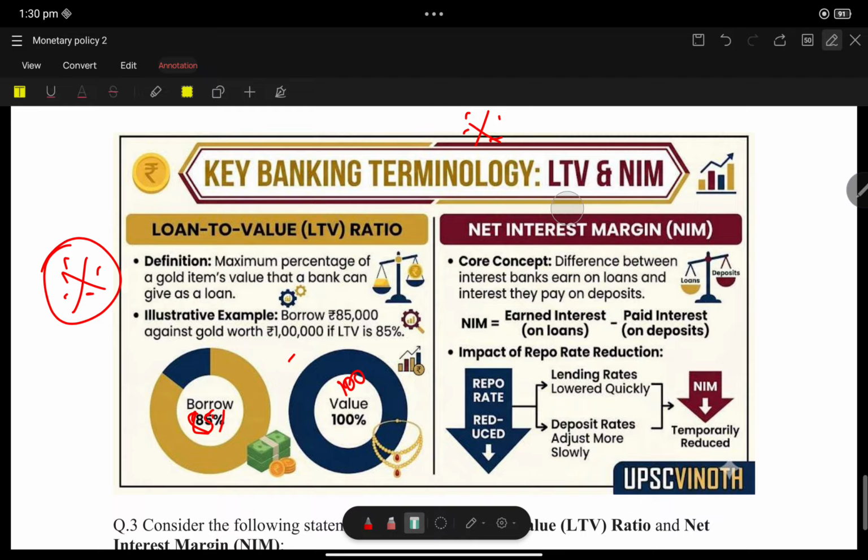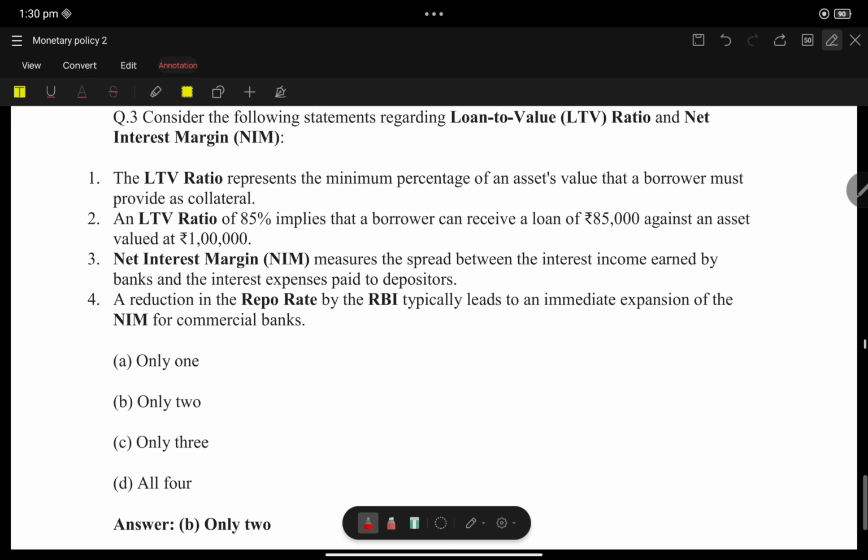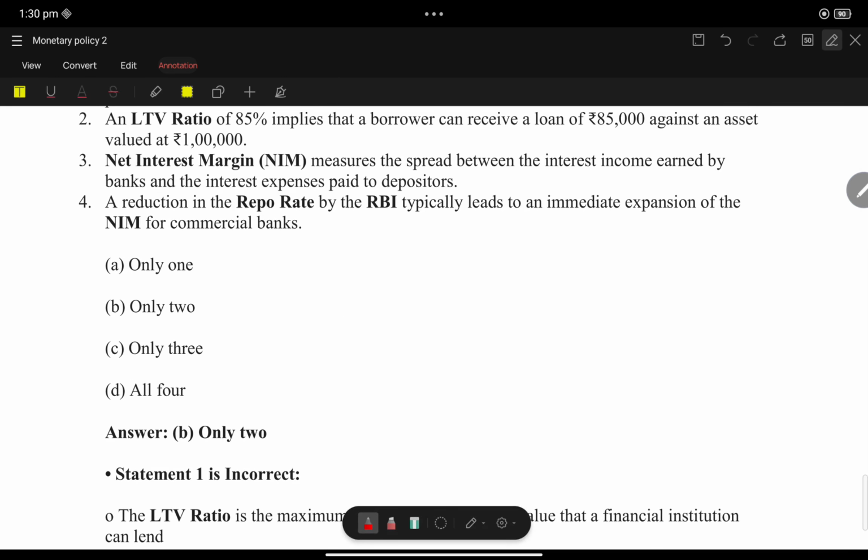And coming to net interest margin. Net interest margin refers to the difference between the interest the bank earns on the loan and the interest they pay on the deposit. It's very simple. Generally, the bank will get deposits, so they must give interest for the deposits.